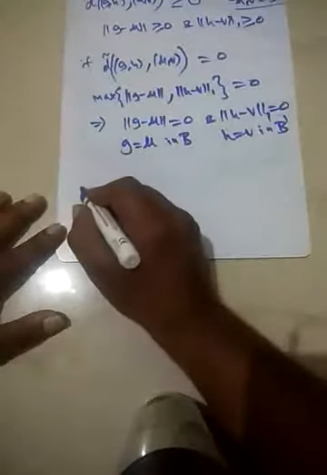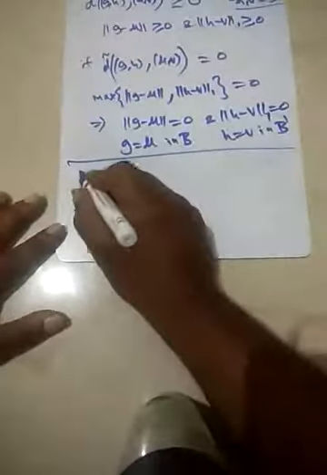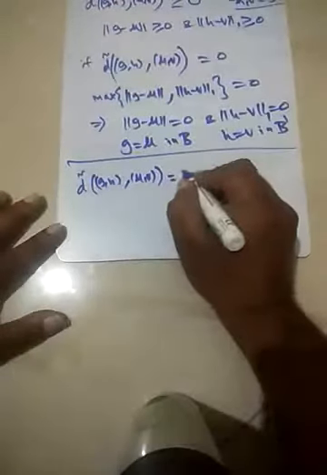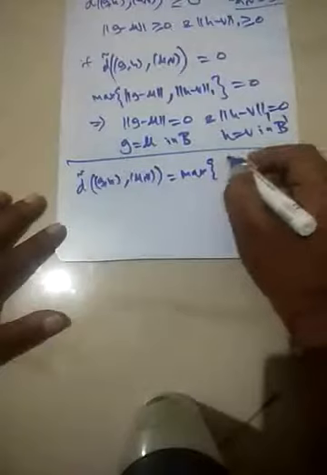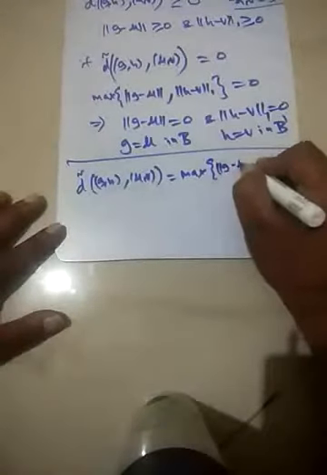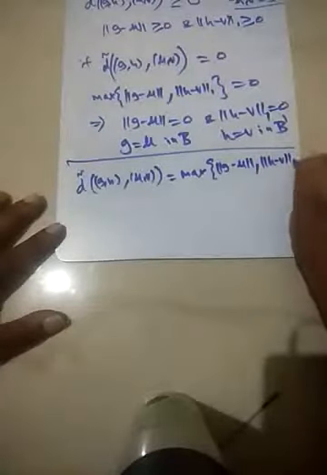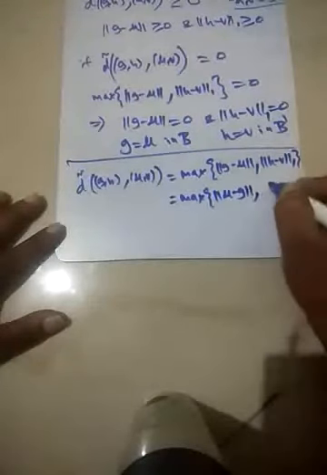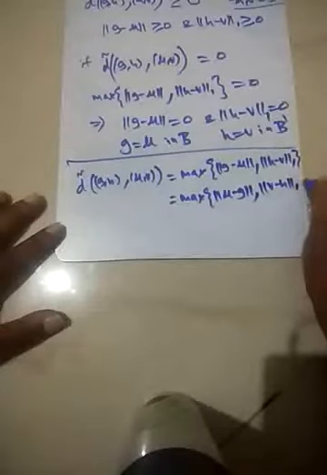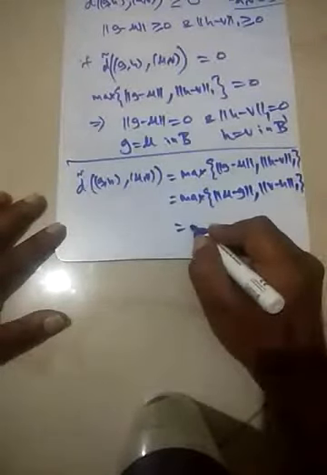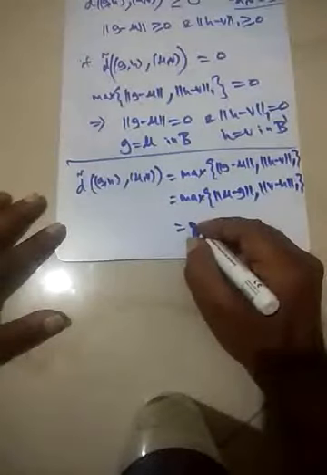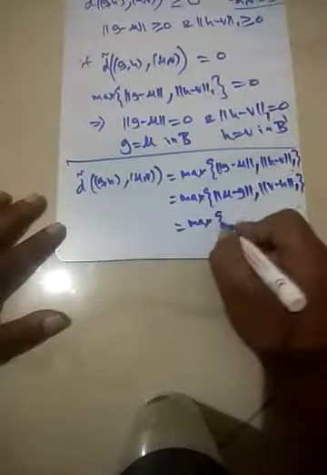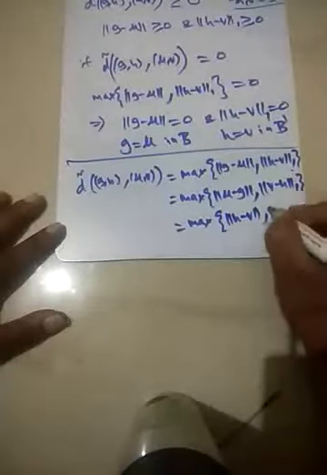If you look at d-tilde of (g, h) and (u, v), this is the maximum of the norm of g minus u and the 1-norm of h minus v, which is the same as the maximum of the norm of u minus g and the 1-norm of v minus h. You can also interchange the terms, giving the maximum of the norm of h minus v and the norm of g minus u.